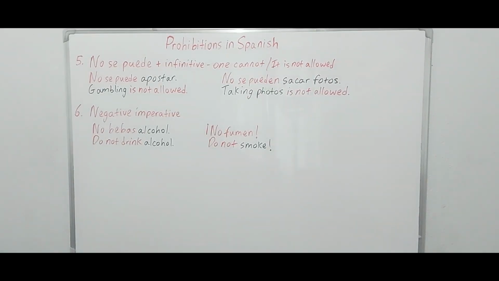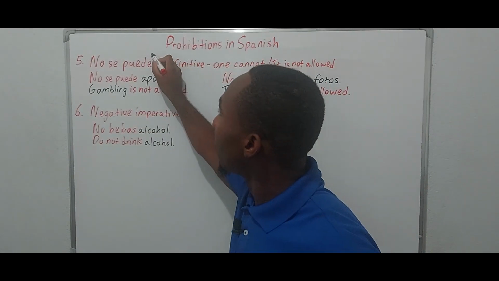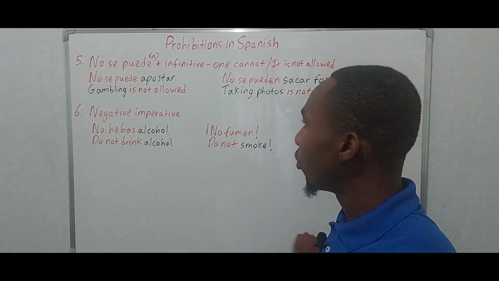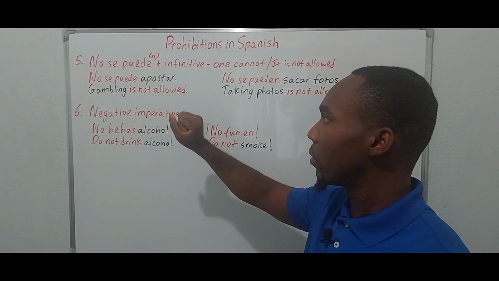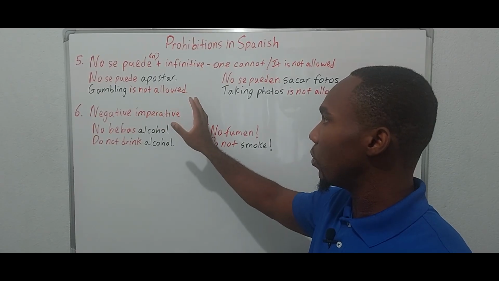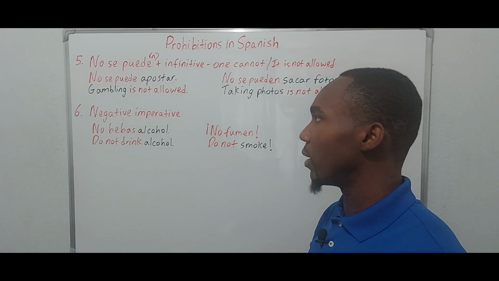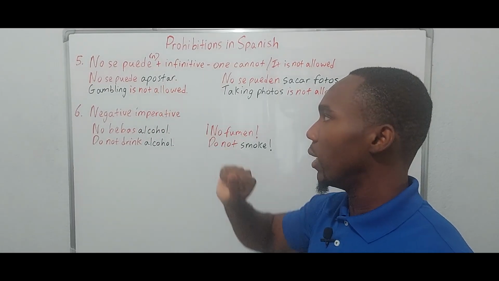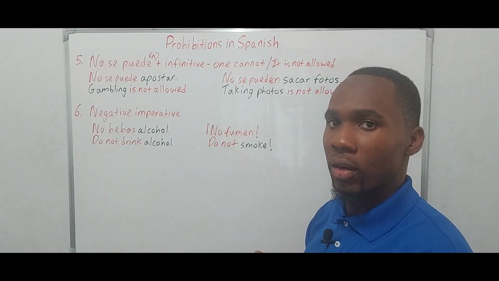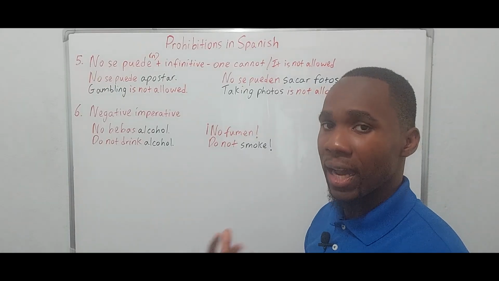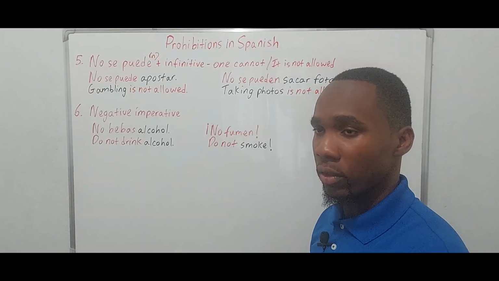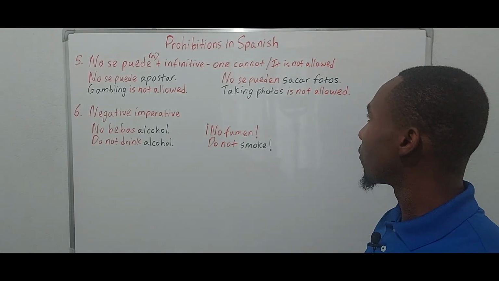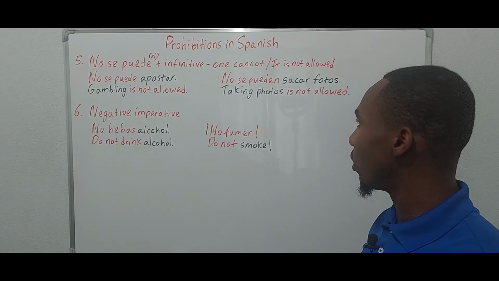Sorry about that. I should have put no se puede or no se pueden. And I'll explain shortly. Okay. So, no se puede apostar. Gambling is not allowed. Now, yes, no se puede because apostar, we're talking about the act of gambling, so that would obviously be singular, right? Now over here, no se pueden sacar fotos. Taking photos is not allowed.